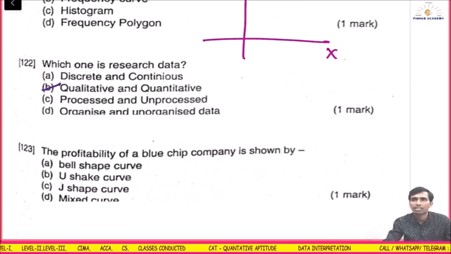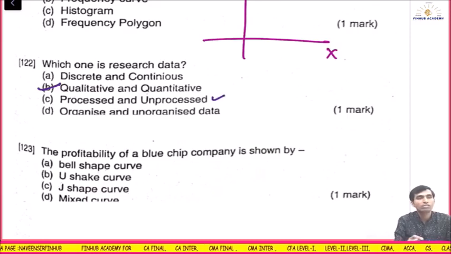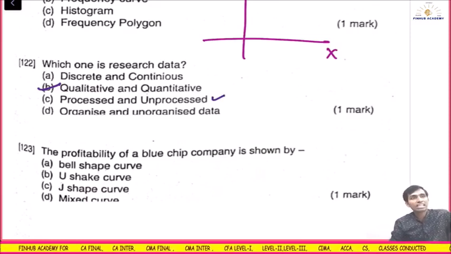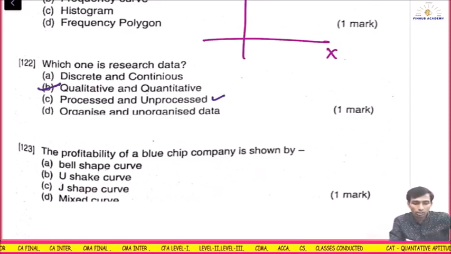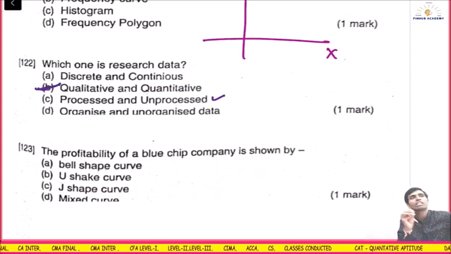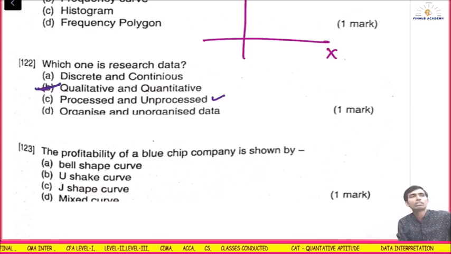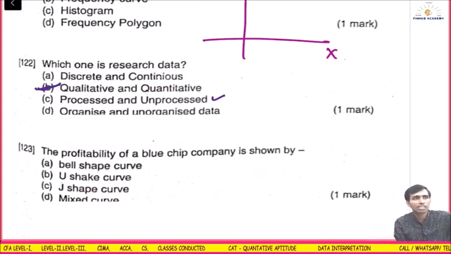Let me check. According to me this is the answer, but what they have given is processed and unprocessed. Okay, you'll have to remember the wrong answers. Understood? Therefore, the ICI papers now are not up to mark. Every data is qualitative as well as quantitative. Understood? Processed and unprocessed is not given anywhere. But if you find something, let me know.